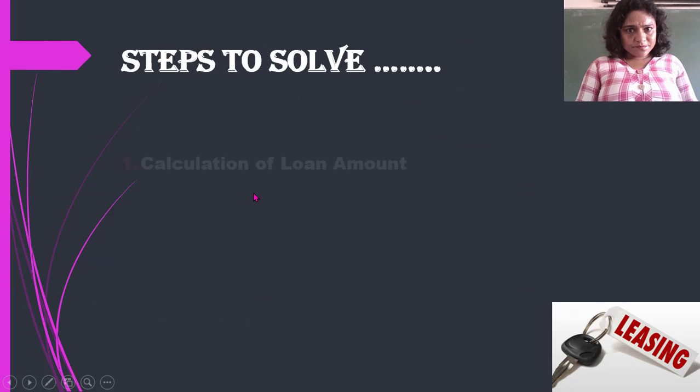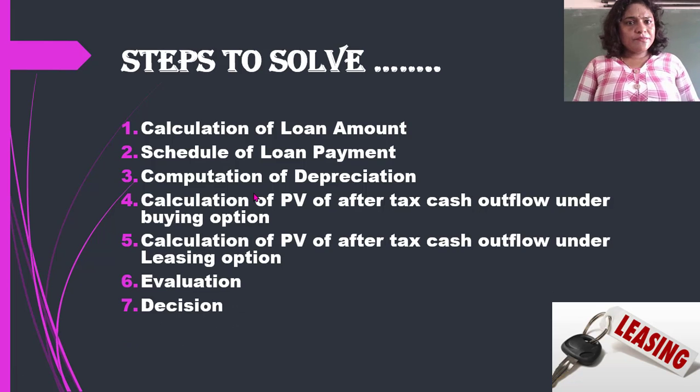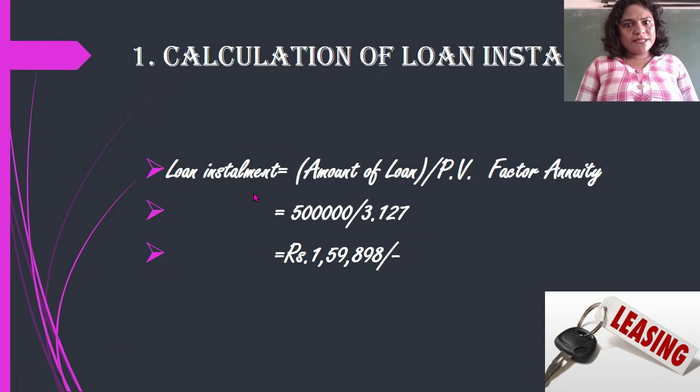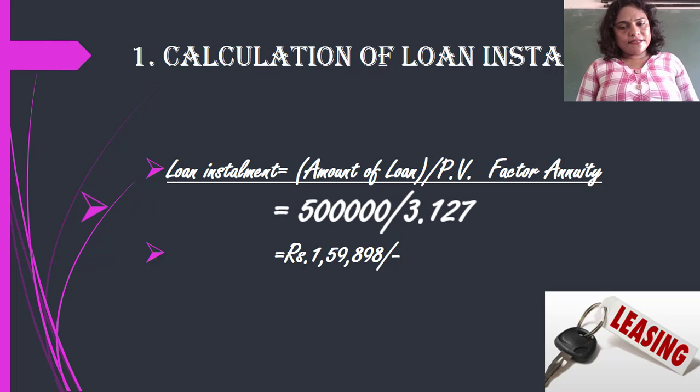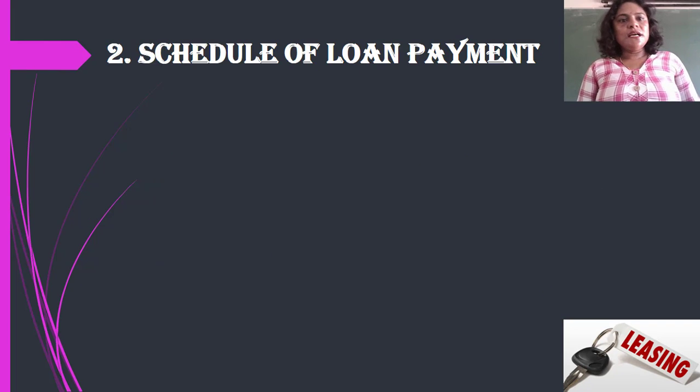We will calculate the loan installment, whose formula is the amount of loan divided by the present value factor for the annuity. The present value factor for the annuity, as I showed you, is 3.127. The loan amount is 5 lakh. So the loan installment we get here is 5 lakh divided by 3.127, that is rupees 1,59,898.